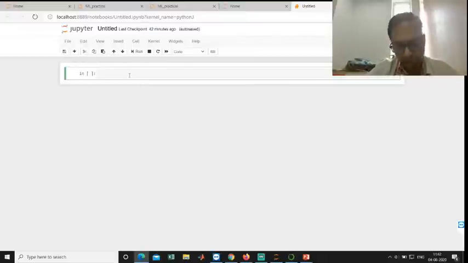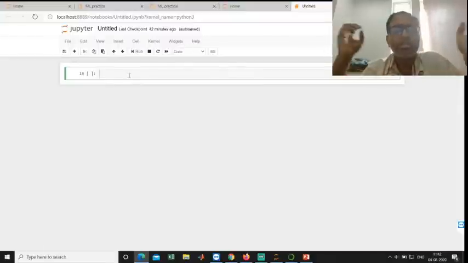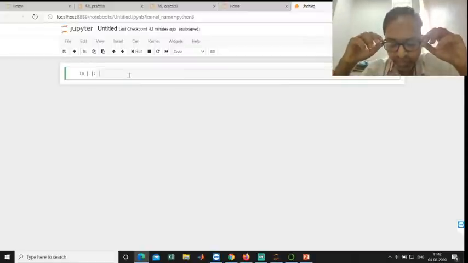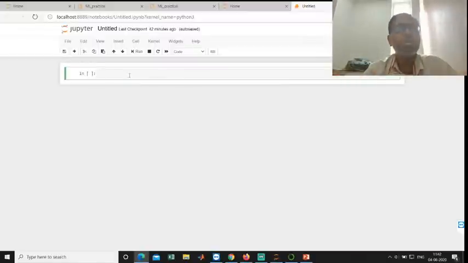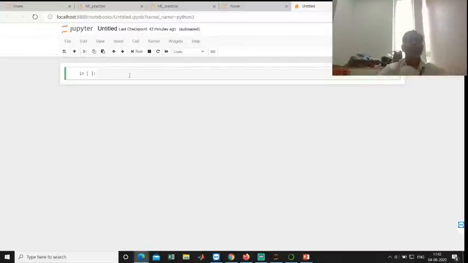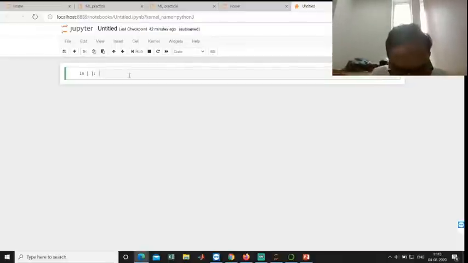To develop any machine learning and AI applications, we need some external libraries. We can use PyCharm, Jupyter, any IDE. But what is the advantage of Jupyter Notebook? Once we install the Anaconda software, all external libraries get installed and we can use them directly. No need to set any class path or anything. We can use it directly, and it's very simple to use. That's why most people prefer Jupyter Notebook.